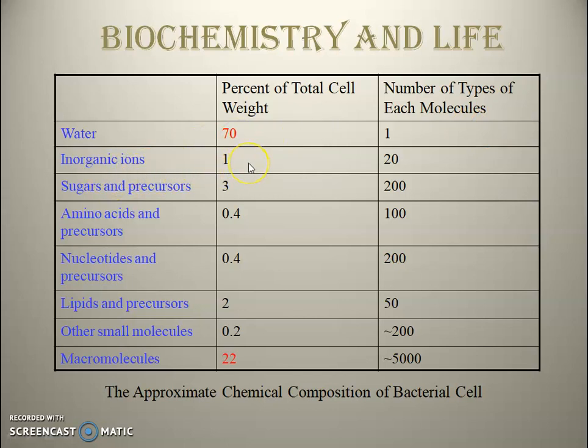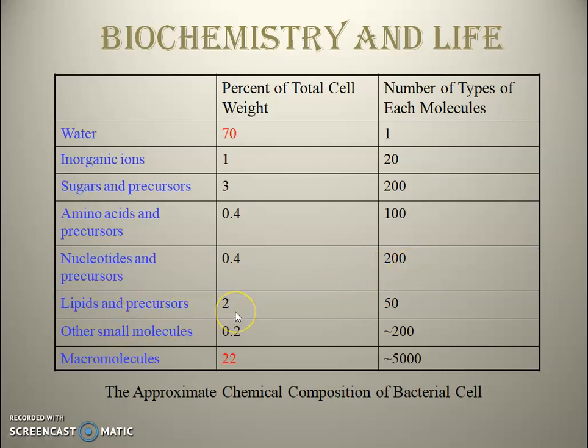Inorganic ions are 1%, and there are about 20 types of ions. Sugars and precursors are 3%, and there are 200 types of sugars and their precursors. Amino acids and precursors are 0.4%, with about 100 types. Nucleotides and precursors are 0.4%, with 200 different types of nucleotides and precursors.